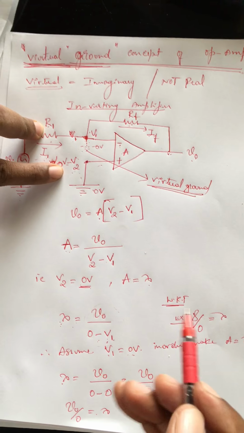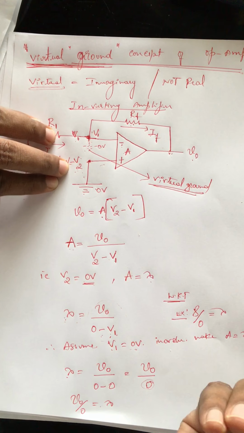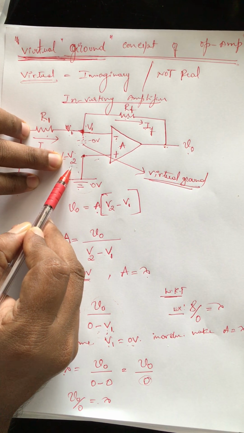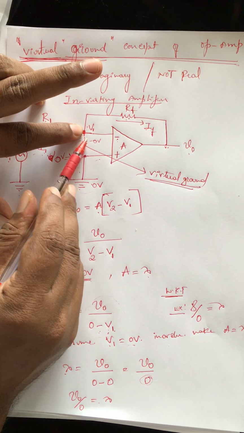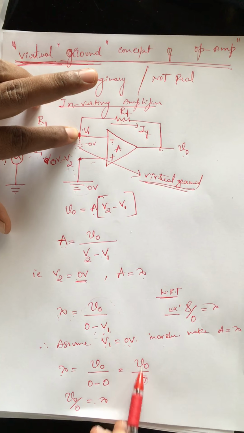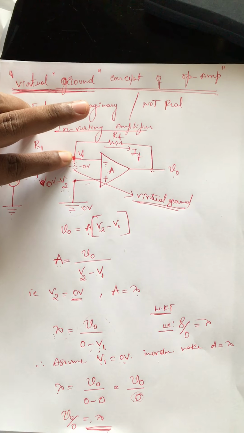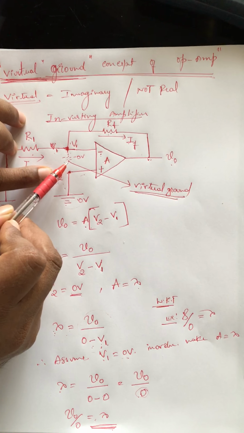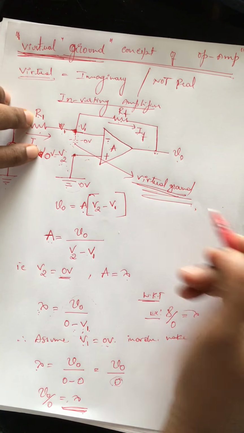For example, if V2 had been 1 voltage, we would assume the same 1 voltage in V1 too, so that the difference of these two will be 0 voltage, and when V0 is divided by 0, it will be infinite. So the gain is infinite to satisfy this condition. Whatever imagination we have made here is a virtual ground. In fact, you don't have any real ground in the circuit. That's all about the virtual ground concept. I hope you understood.